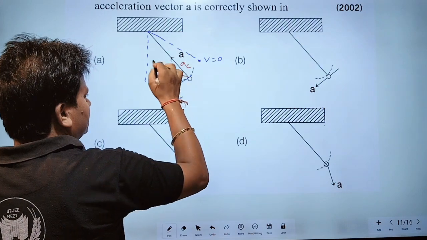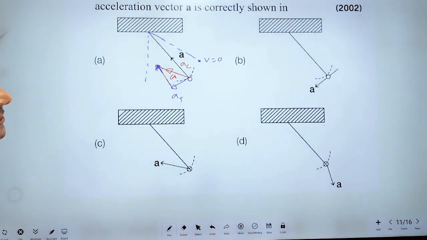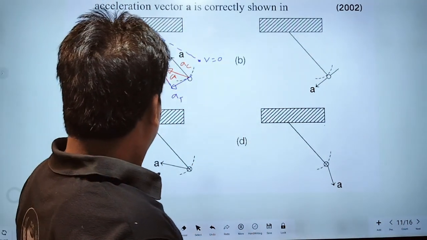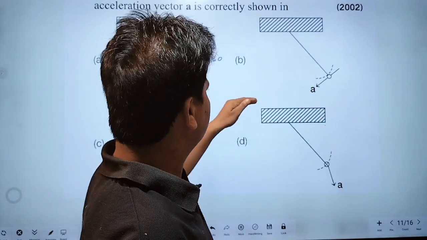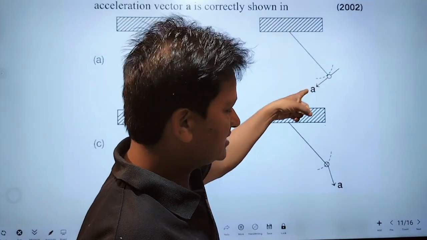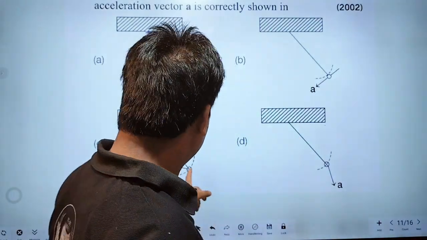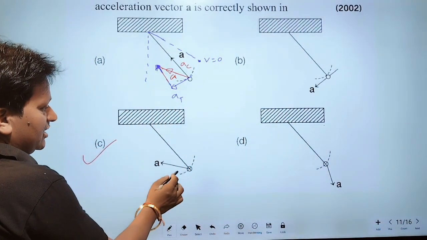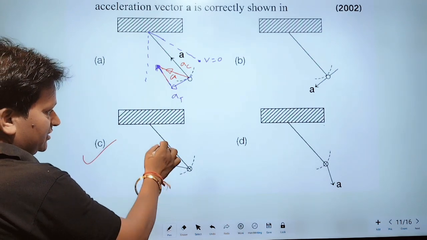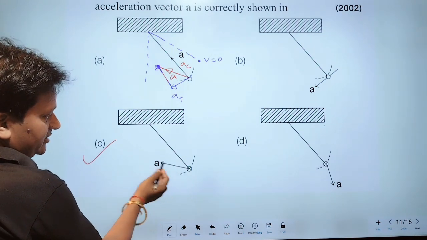This is net acceleration. Which is correct? This is not possible because only tangential acceleration. This is not possible, this is possible. This is tangential, this is normal, and the resultant of these two accelerations will be this.